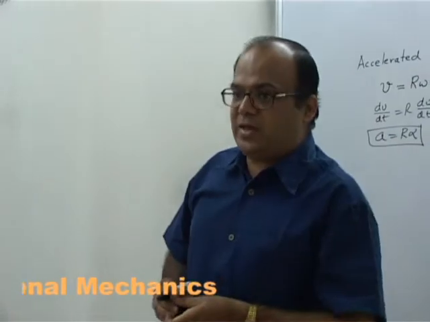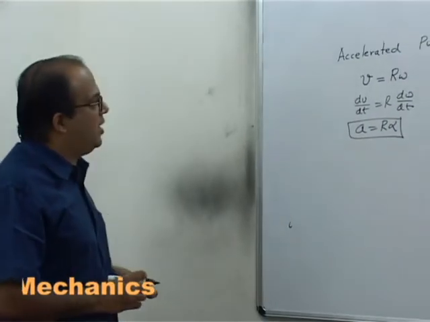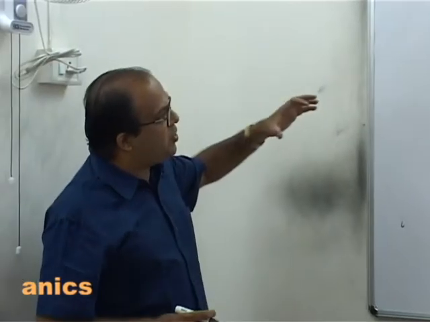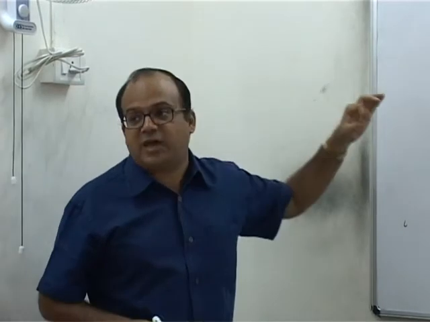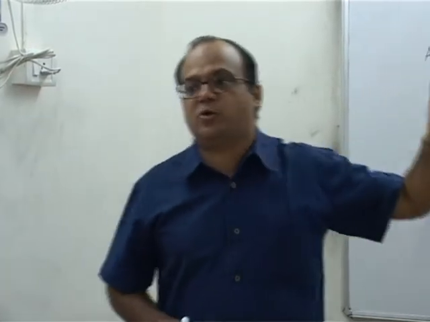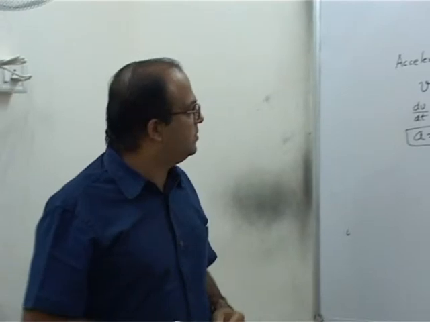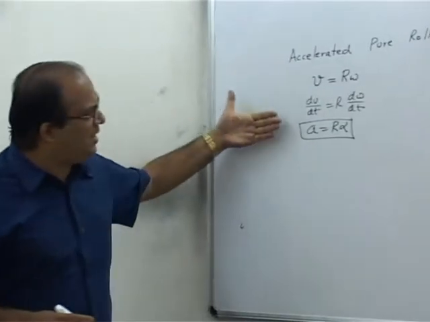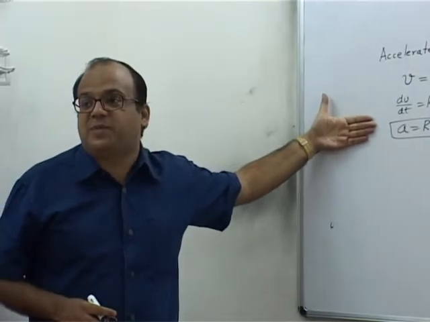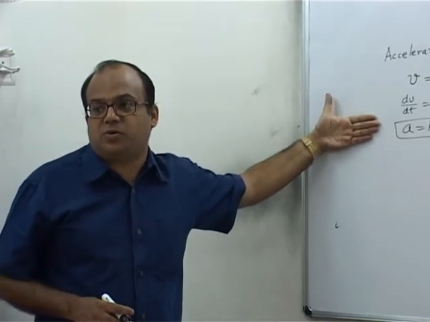So for pure rolling, we need V equal to R omega. For accelerated pure rolling, in addition to V equal to R omega, at any instant of time, A must also be equal to R alpha. Now, to maintain this, friction plays a very important role.